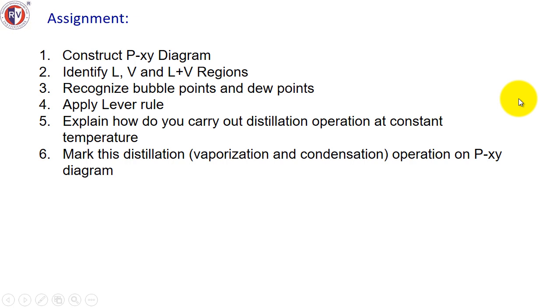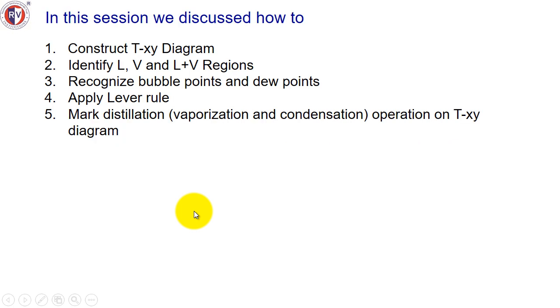But this will be at constant temperature. Earlier we were heating, we were increasing the temperature. Now you have to keep the temperature constant, vary pressure. Okay, that's the meaning of PXY diagram. So TXY diagram, pressure will be constant. PXY diagram, temperature will be constant. So mark this distillation process again, vaporization, condensation, this operation on a PXY diagram. This will be your assignment, and this is what we did.